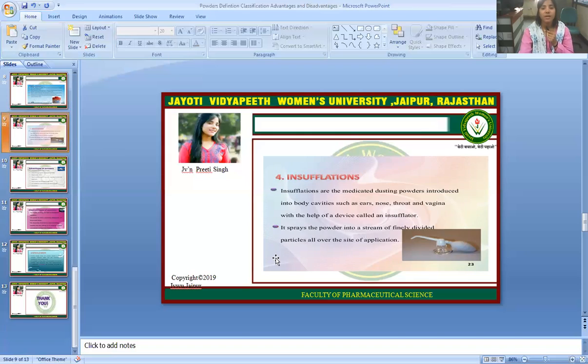Insufflations are medicated dusting powders introduced into body cavities such as the ears, nose, throat, and vagina, with the help of a device called the insufflator. It sprays the powder as a stream of finely divided particles all over the site of application.